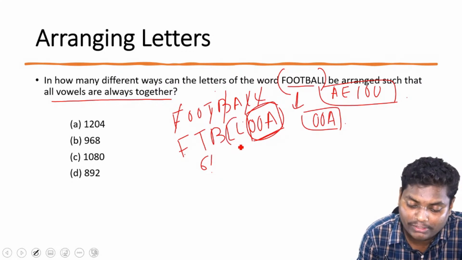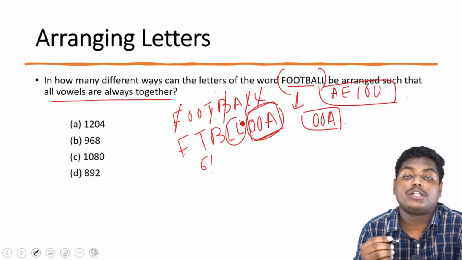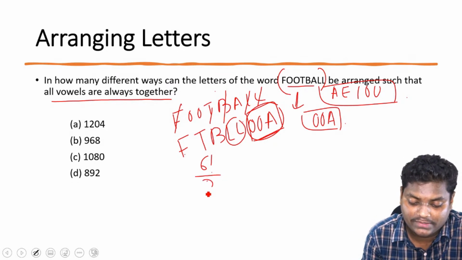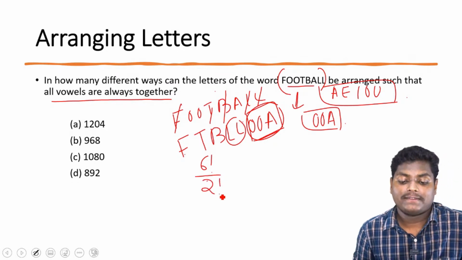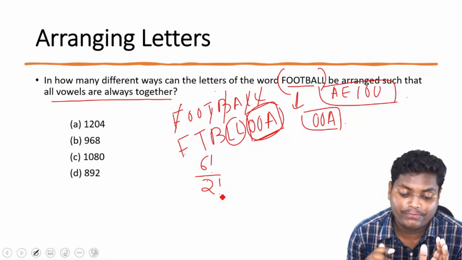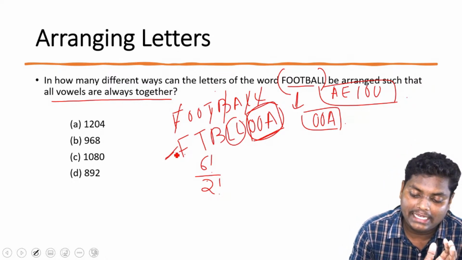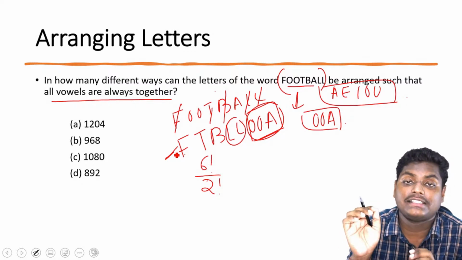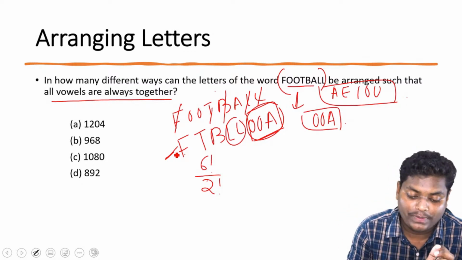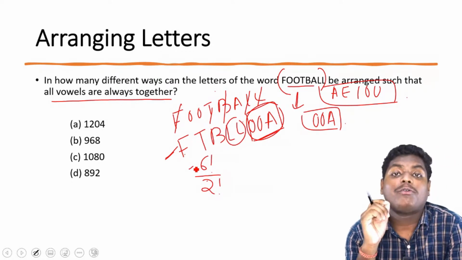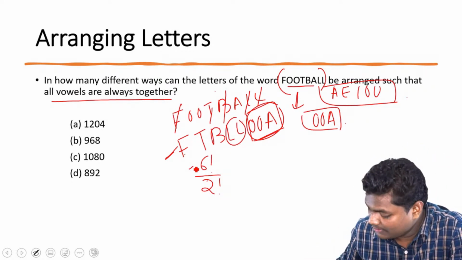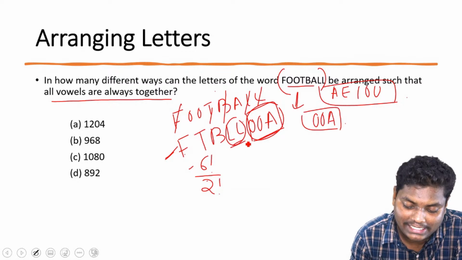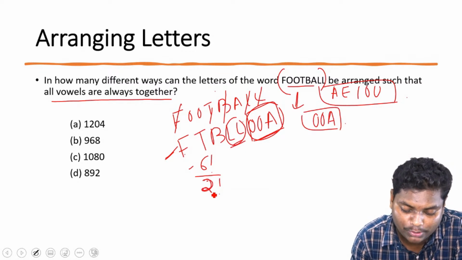But the important point to catch here is that we are having 2 L's. So it will be 6 factorial by 2 factorial. This is clear. We are having F, T, B, L, L, and consider this OOA to be 1 unit. So we are having 6 letters here, so we will be getting 6 factorial. Now since L is twice, we'll be dividing by 2 factorial.